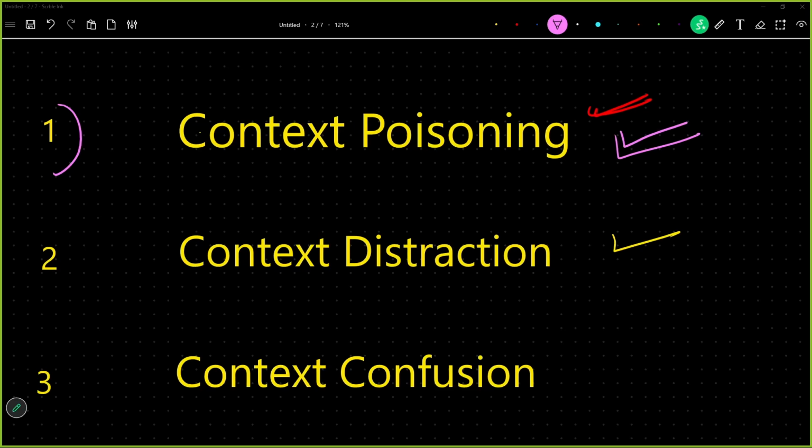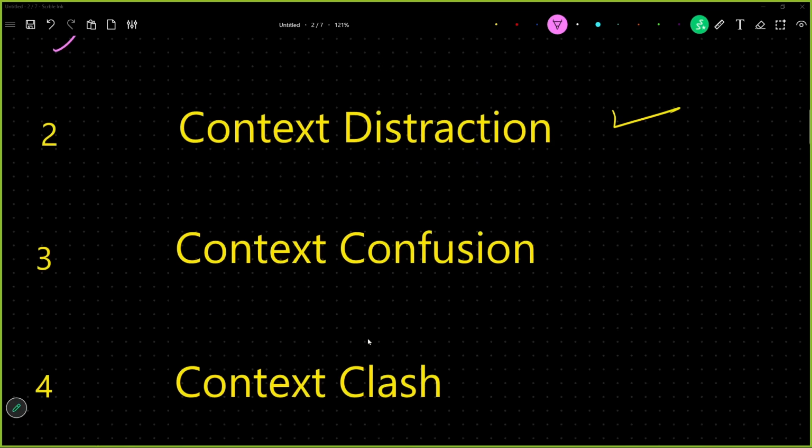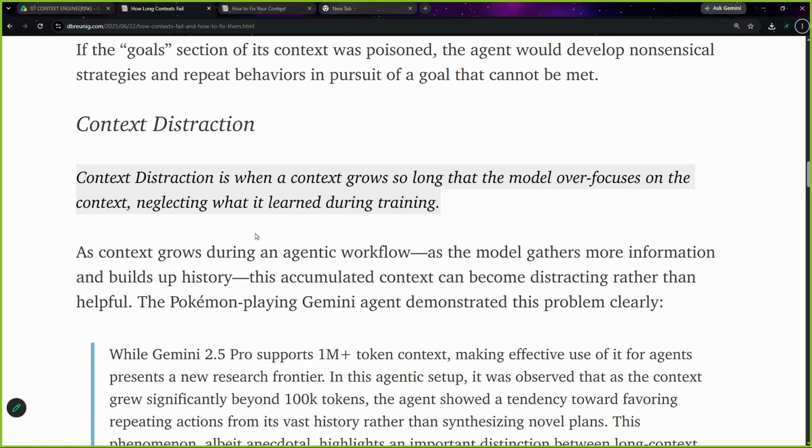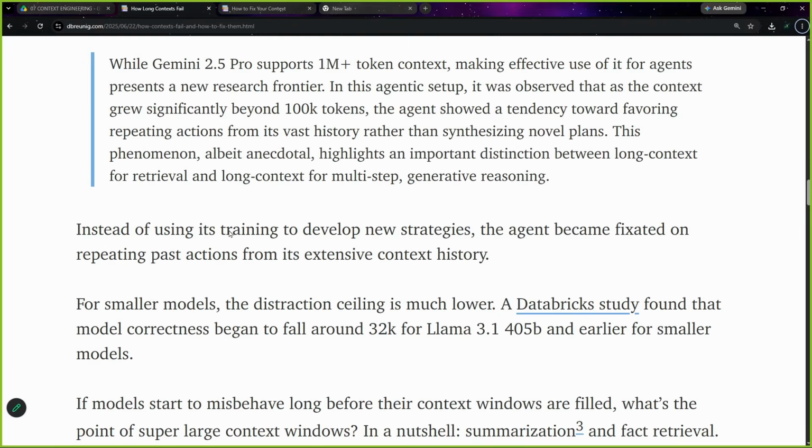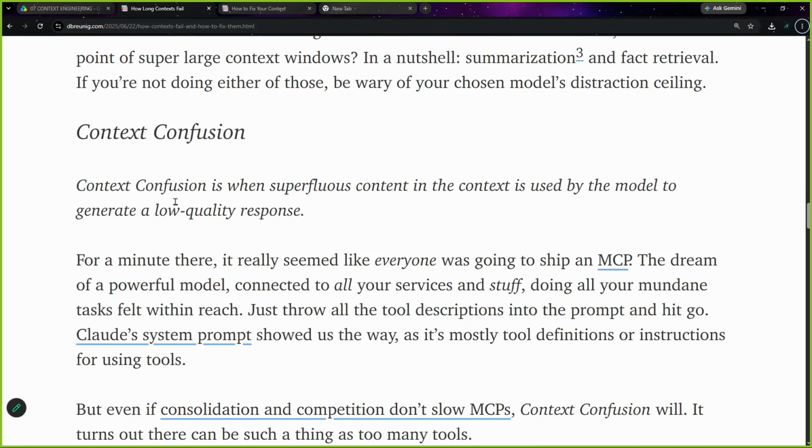Now that we know about context distraction, let us go ahead and understand context confusion. Very simple. These words might be related; these all are related to context itself, but now we are going to talk about context confusion. Let us quickly go to this post. This blog post, you read it, very important.